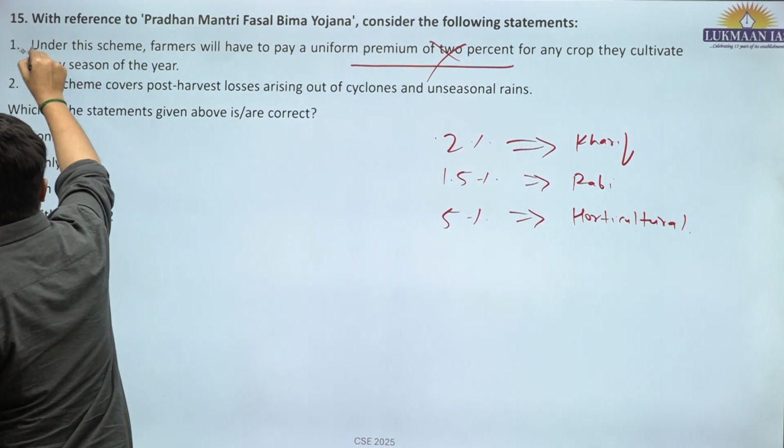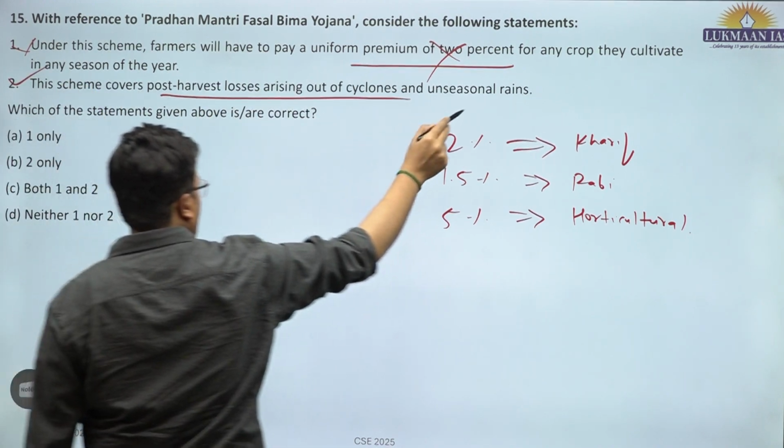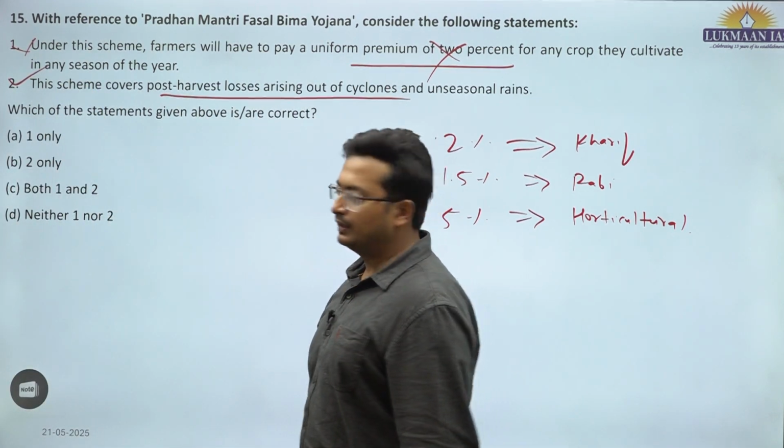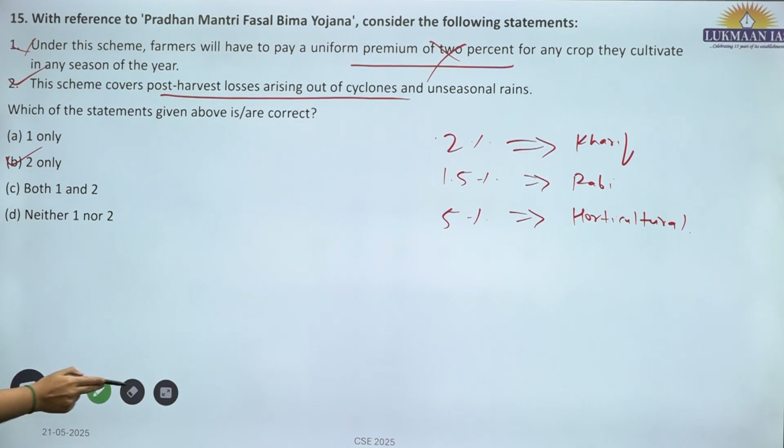So this is incorrect. The scheme covers post-harvest losses arising out of cyclonic and unseasonal rains. This is correct. So the second statement is the only one correct out of the statements given.